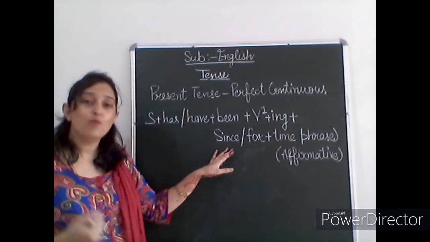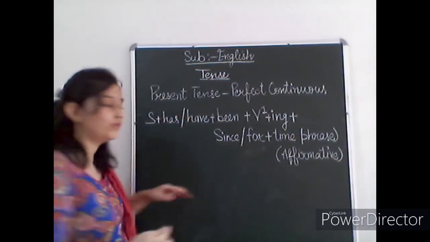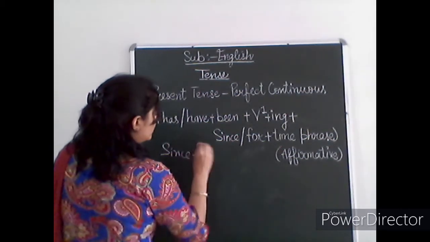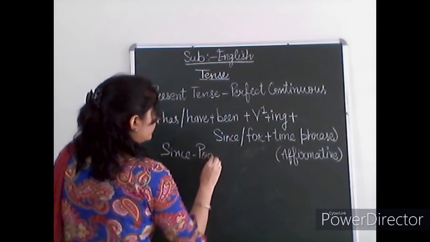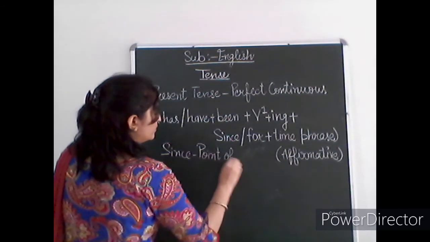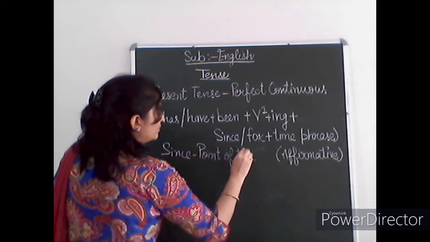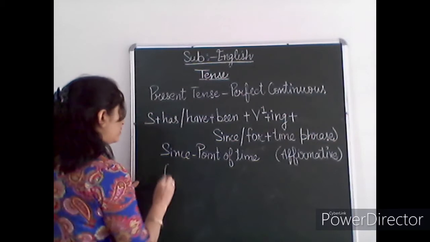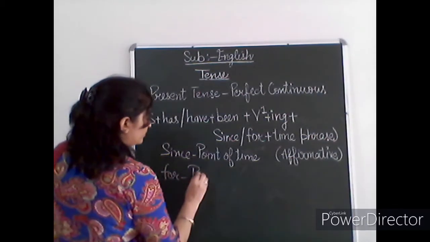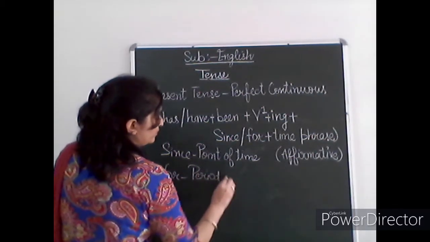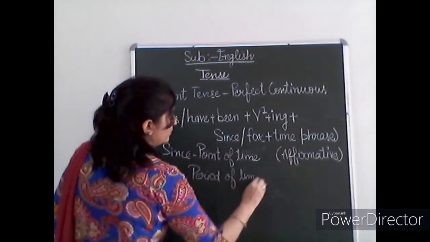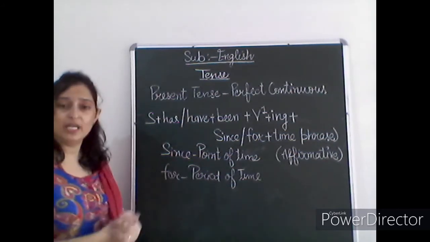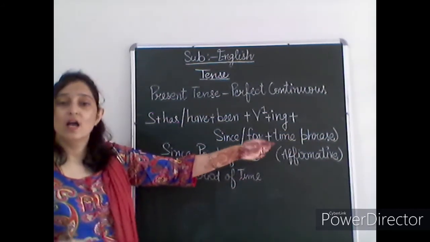Since is for the point of time and for is for the period of time. So how can you make your sentence and how can we use our time phrase here?